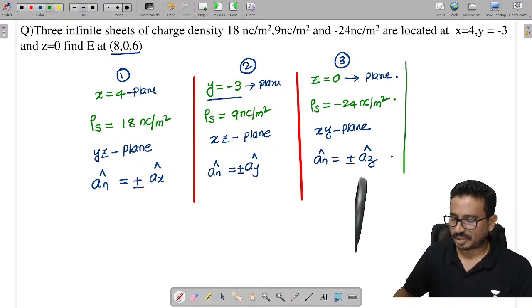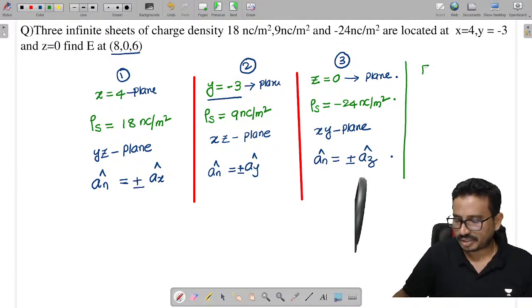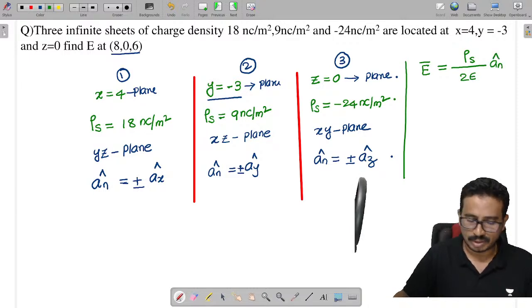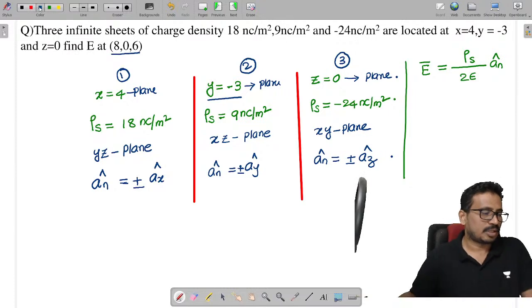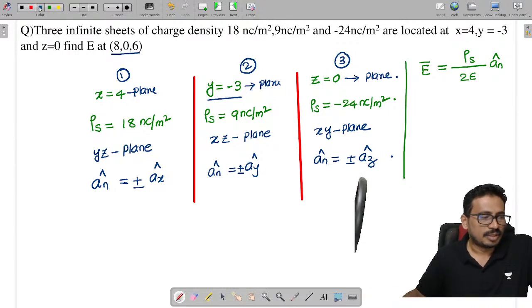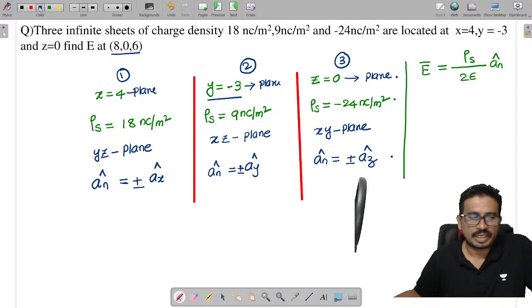What is the electric field due to a surface charge formula? It is rho s by 2 epsilon into an cap. Now I need to find the electric field because of all three charges.